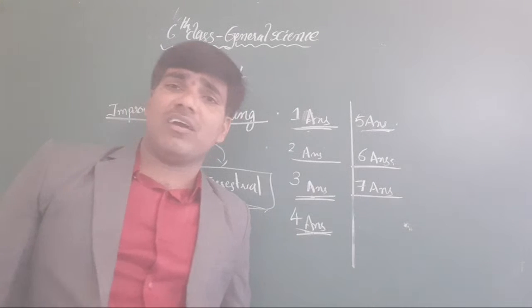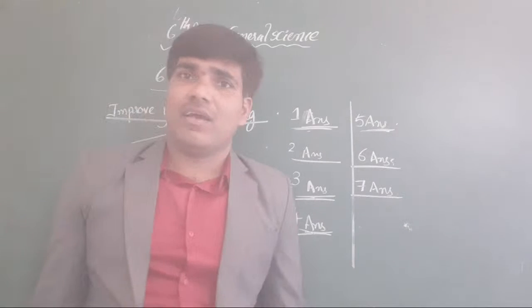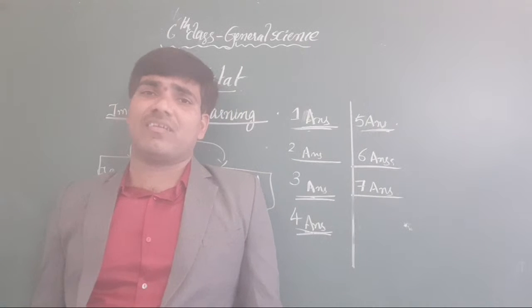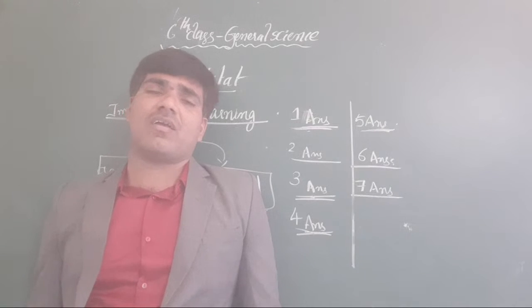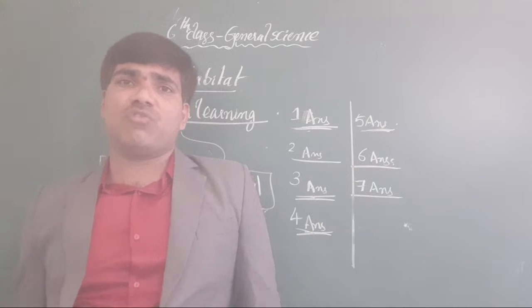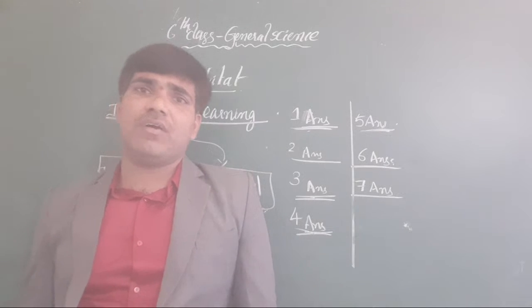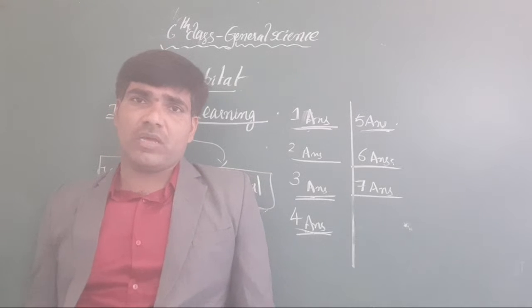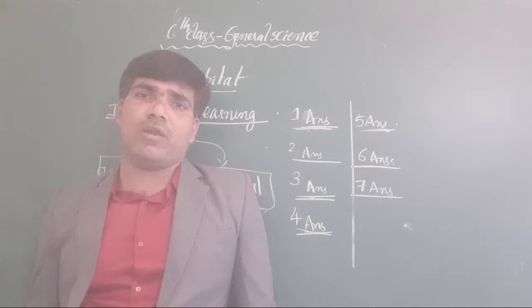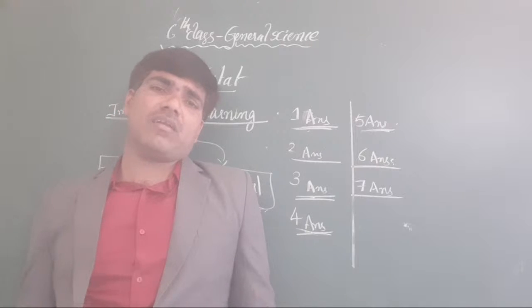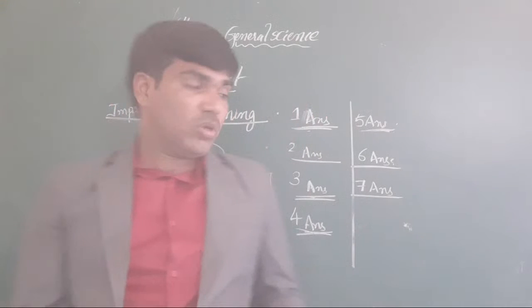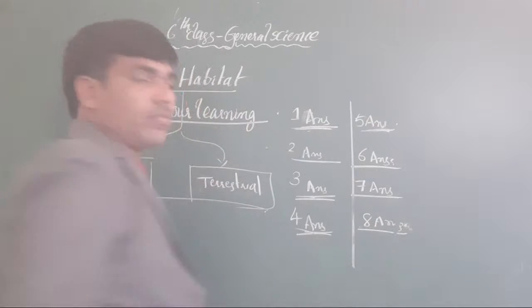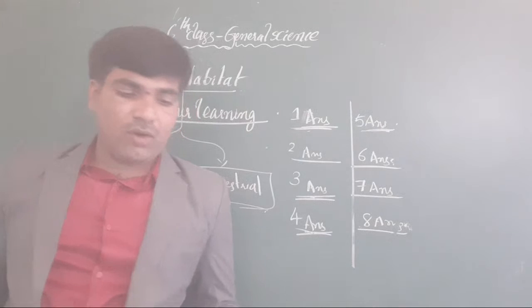Sometimes it is very hot, so they select the cold region only. You know very well that pelicans come here from March to October. Why? Because of reproduction. The environment is good for reproduction, that's why they live here. Clear or not, all the students? Now next, come to your eighth answer.